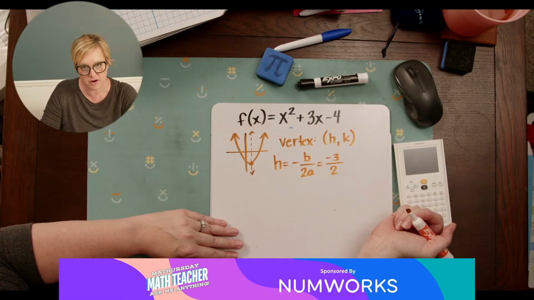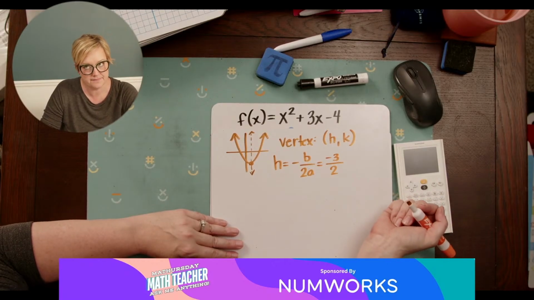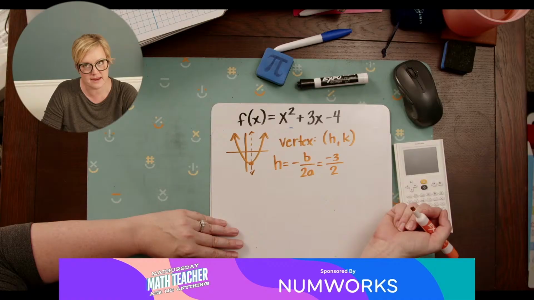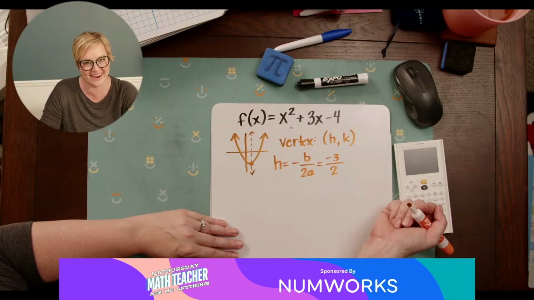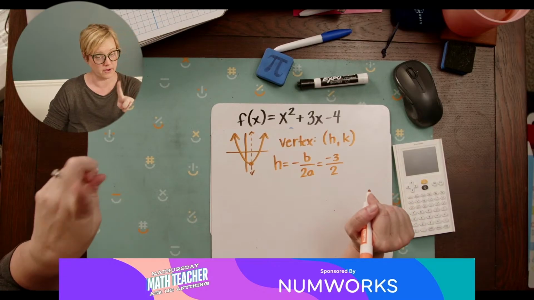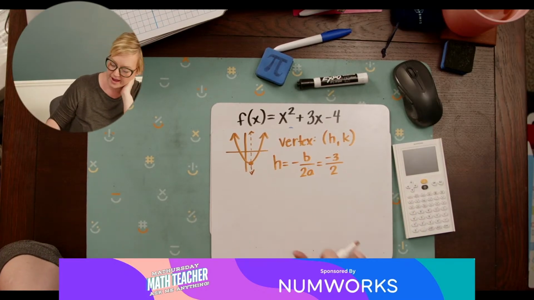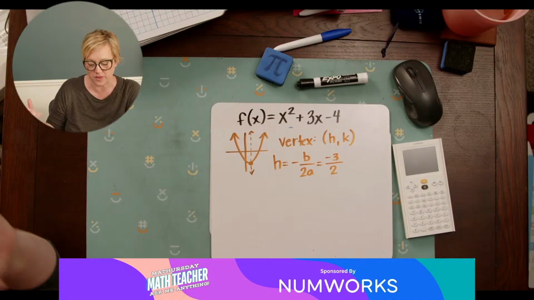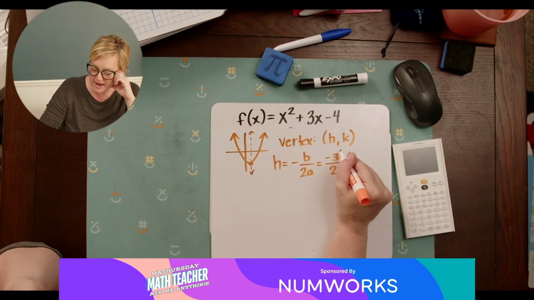This is not a very friendly parabola to graph, but I didn't think about graphing it when I made this one up. That's okay. It is factorable though, so it's friendly for factoring. Okay, but let's go with it, right? So now this is my h value.